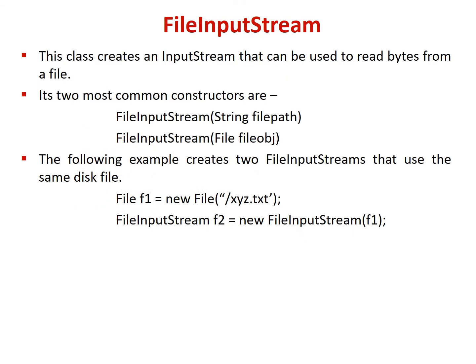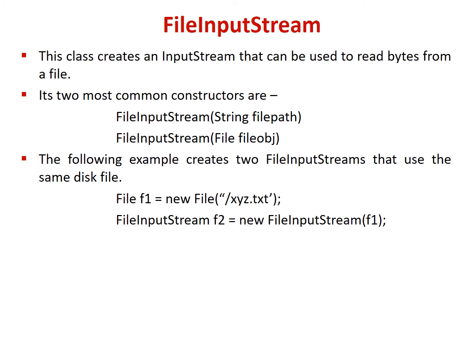File input stream class. This class creates an input stream that can be used to read bytes from a file. It has two most common constructors. The first one is with one string parameter, that is FileInputStream(String filePath), and the second is the FileInputStream constructor with the File type object.